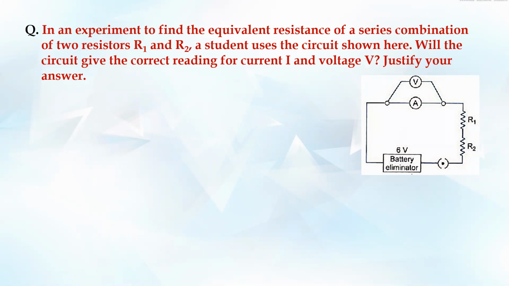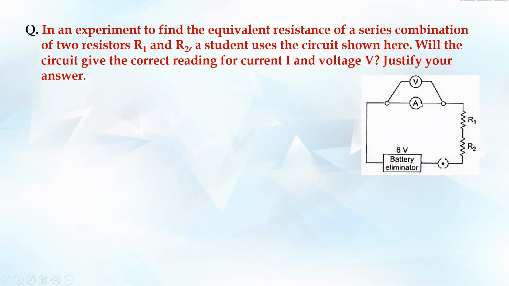So in this case, what is asked? There is an experiment over here. We have two resistors R1 and R2, and the student is using this circuit. Will the circuit give the correct reading for the current I measured across A and the potential difference measured across V? Which one will give me the correct reading?